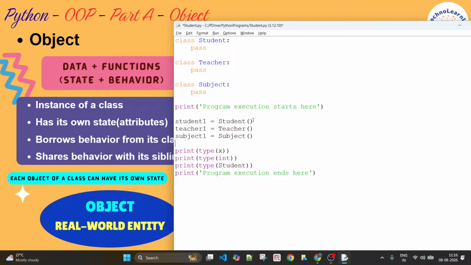Okay. Now let us look at the type of each of these. I could say, what is the type of student 1? What is the type of teacher 1? Also, what is the type of subject 1?